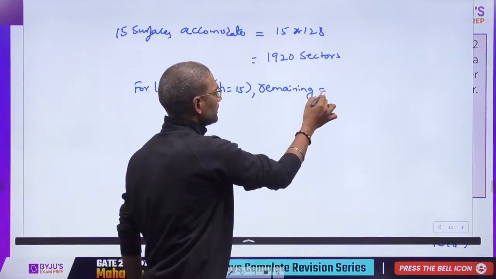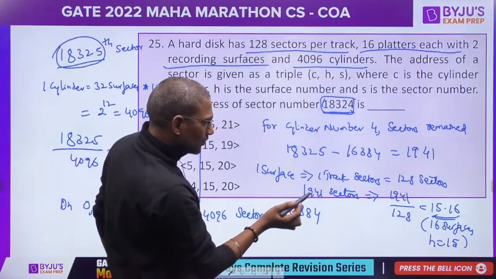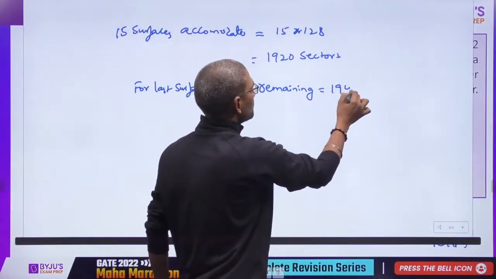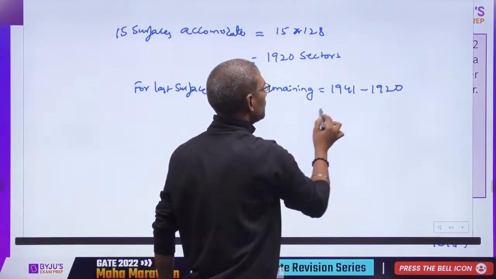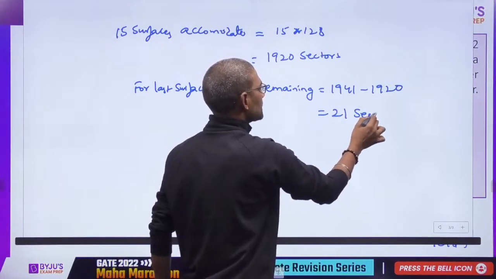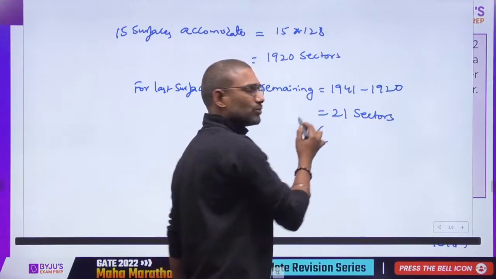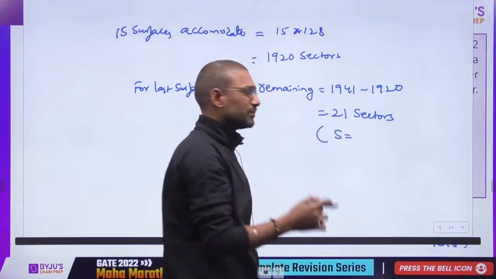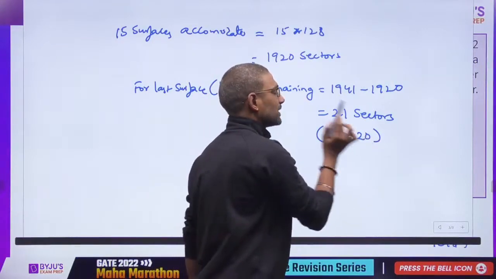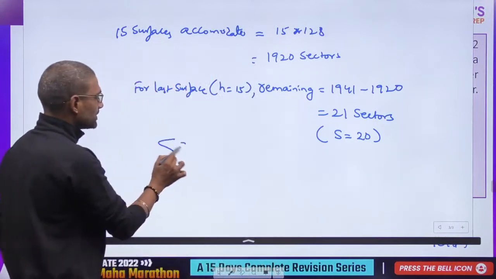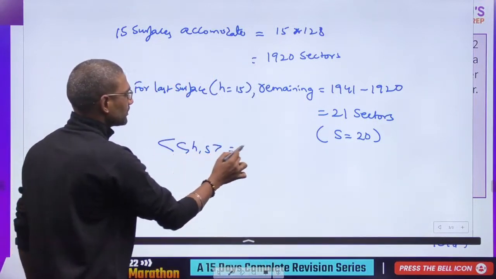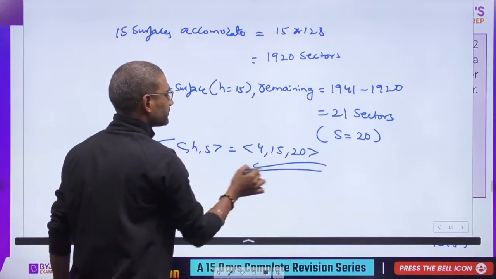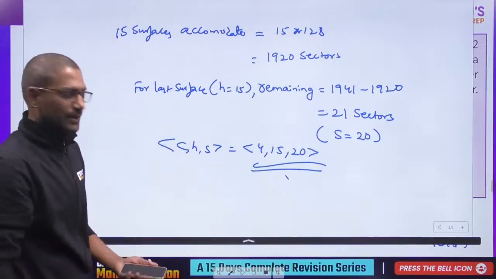Remaining would be 1941 minus 1920, 21 sectors remained. So you do numbering from 0. What would be the 21st sector number? 20. So what would be CHS? 4, 15, 20. This is how you derive.